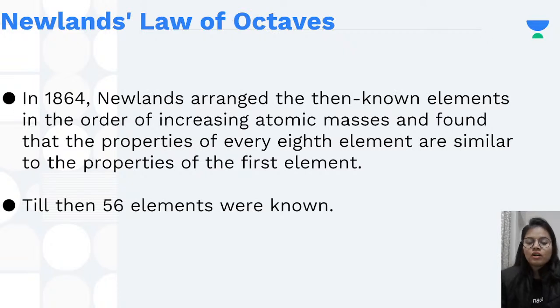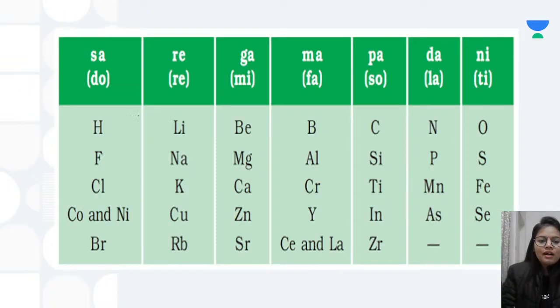Now Newlands, what he did was he arranged all the elements which were known at that time in order of their increasing atomic mass. So he found that the property of every eighth element is similar to the property of the first element. Now Newlands compared this to the notes of music. See, we have these notes of music. In English, it is do, re, mi, fa, sol, la, ti. And in Hindi, as you all know, it's sa, re, ga, ma, pa, da, ni, sa. Okay, so you can see the sa is coming again. There is a kind of repetition. So that is what was told by Newlands.